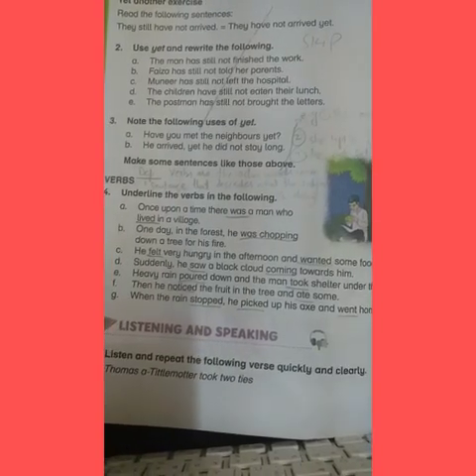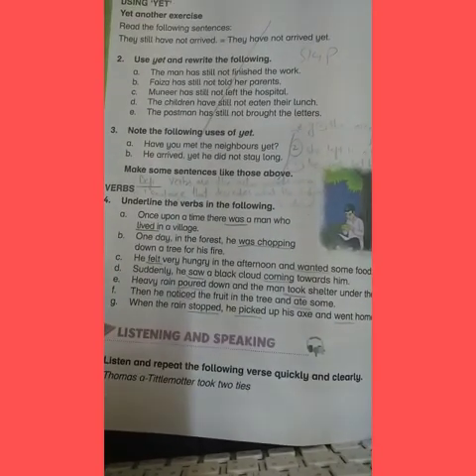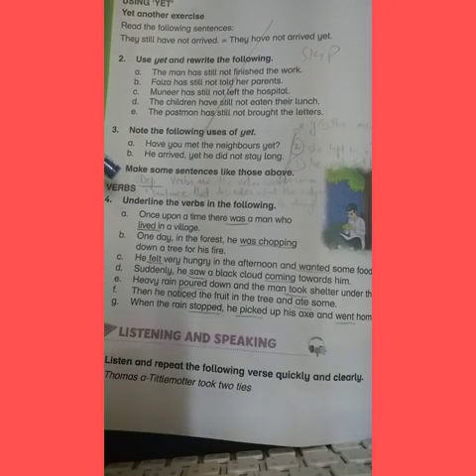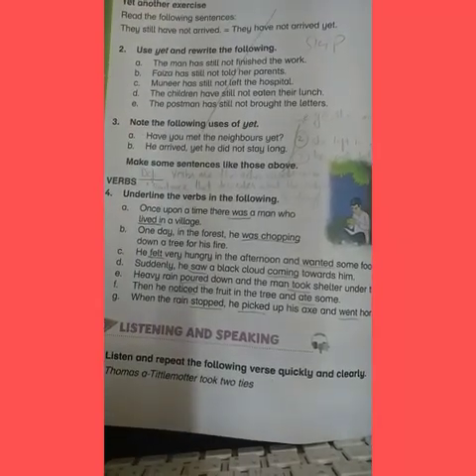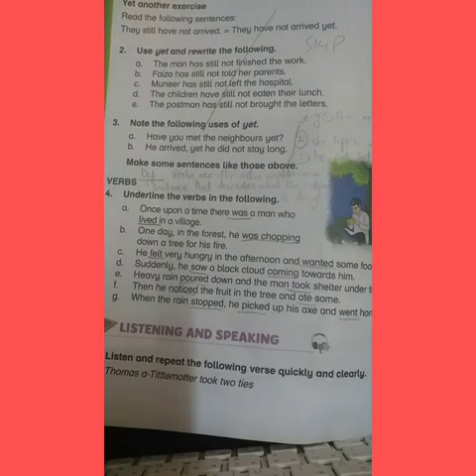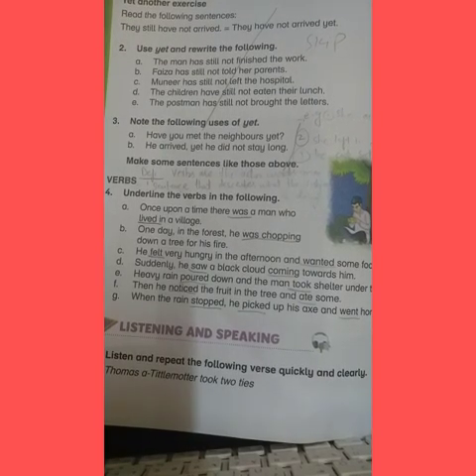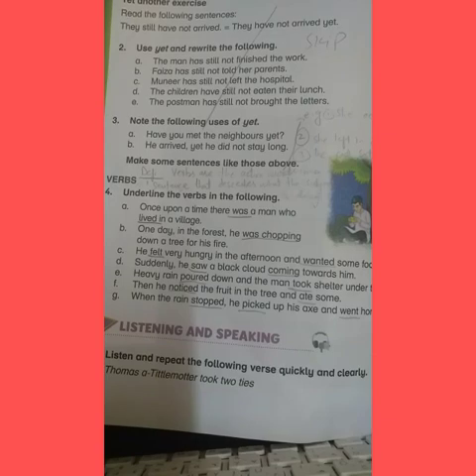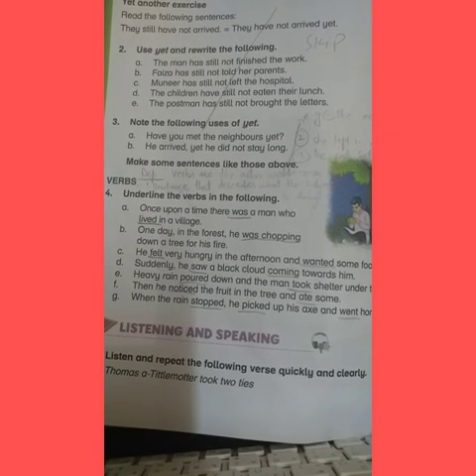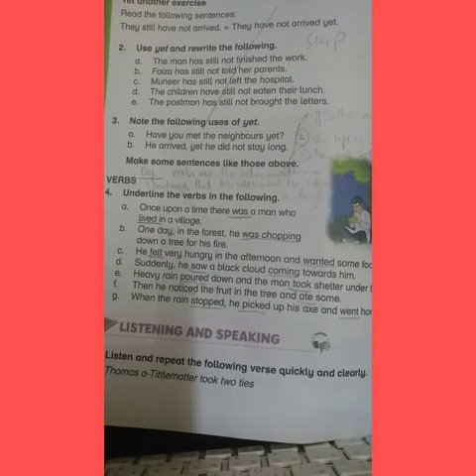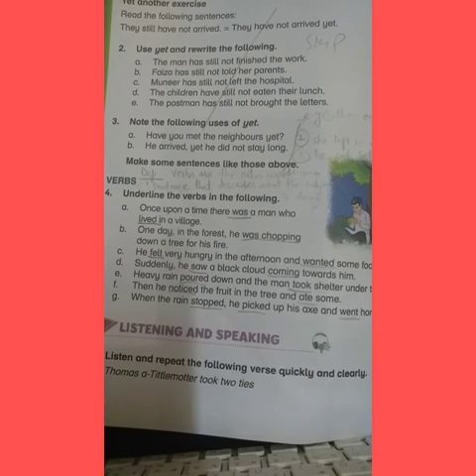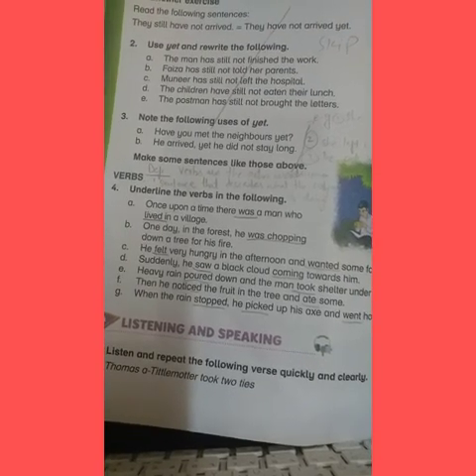There is another activity on page number 12 that is about verbs. Here they want us to underline the verbs in the following sentences. Before doing this, it is important for us to know the meaning of verb. As you know, verbs are the action words in a sentence and they describe what the subject is doing, what action the subject is performing in the sentence. Okay? So keep your pencils in your hands to underline the action words or verbs in the following sentences.